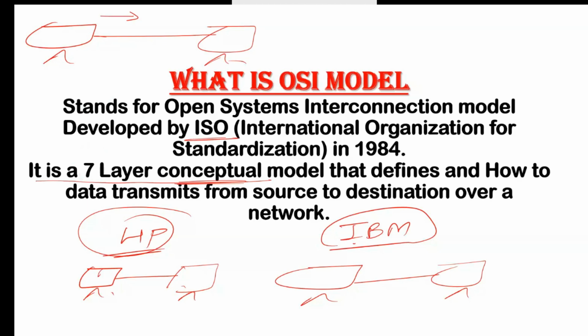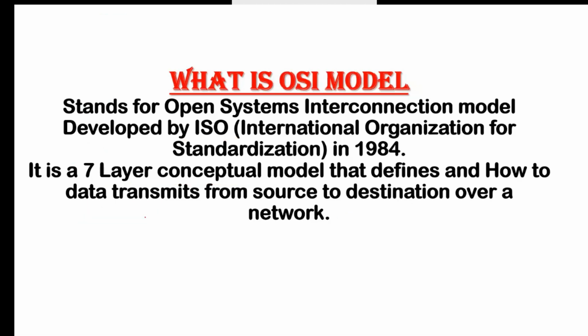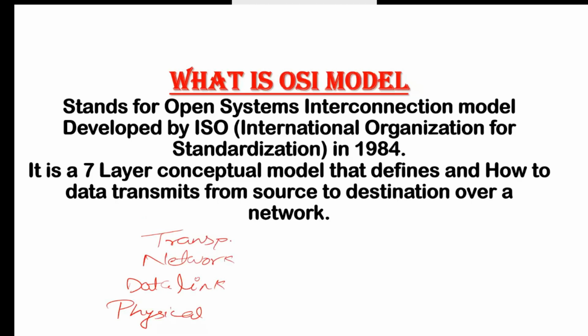Can anyone tell me the 7 layers? I think physical layer, then data link layer, network layer, transport layer, session layer, presentation layer, and application layer. Okay, perfect: physical, data link, network, transport, session, presentation, and the last, application. So these are the 7 layers of the OSI model.